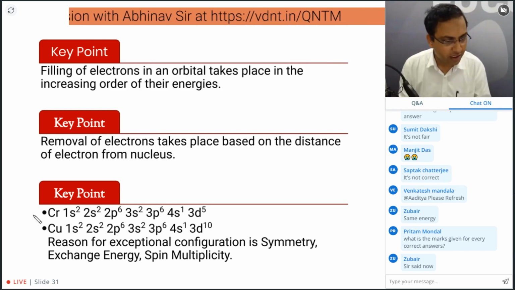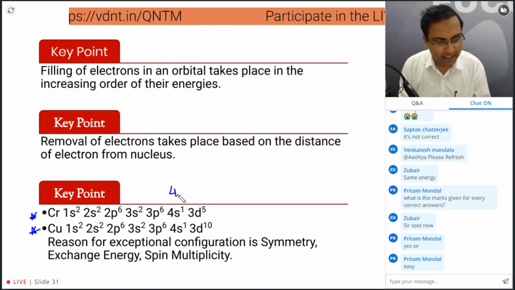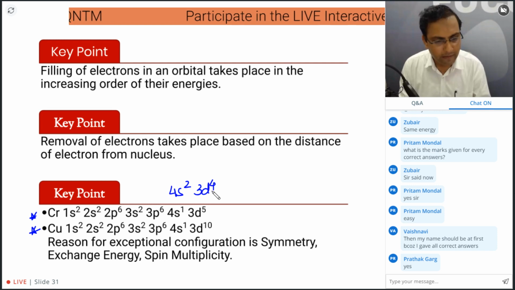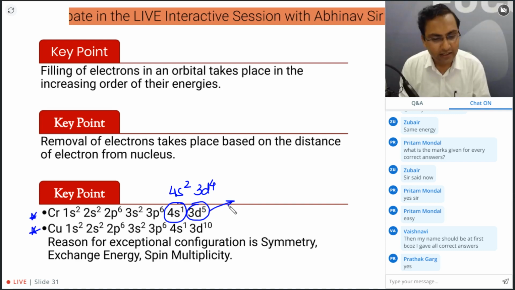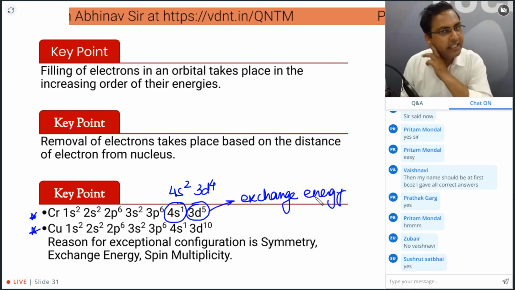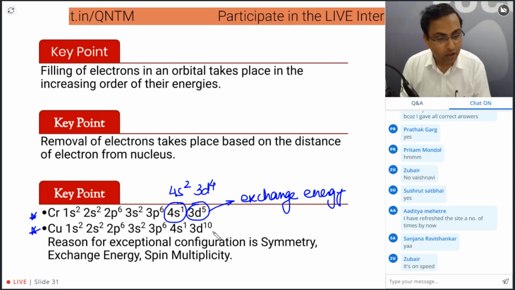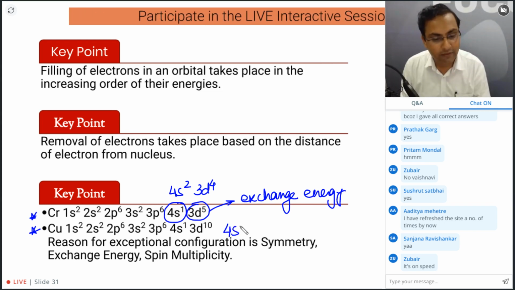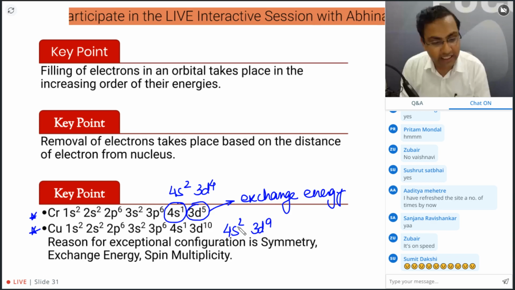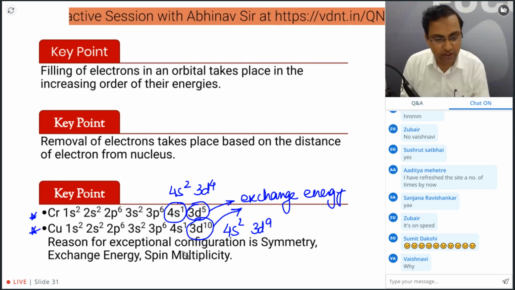So this is the exceptional configuration of chromium and copper, guys. For chromium the expected configuration is 4s2 3d4, but in reality we have 4s1 3d5. Why does this happen? This is due to exchange energy. Atomic structure, NCERT, last page, you have the explanation of exchange energy. Similarly, the copper atom was expected to have the configuration 4s2 3d9, but it has 3d10. What is the reason? Same reason, exchange energy.